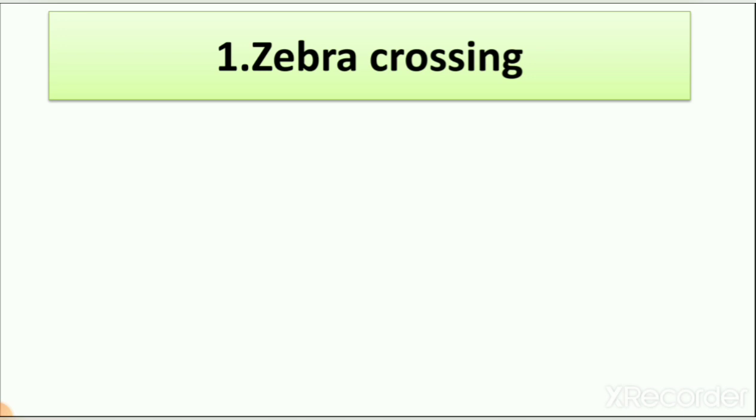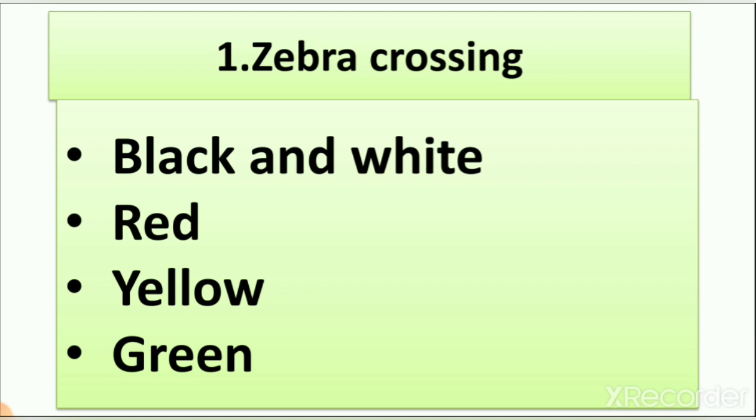As we learned in lesson 10 about zebra crossing, which we use to cross the road. Now let's see which options we have. We have black and white, red, yellow and green. So from these colors, which color is related to zebra crossing? Can you see any red, yellow or green color on zebra crossing, or do you see black and white color? What is the color of zebra crossing? There are 2 colors, and which are they?